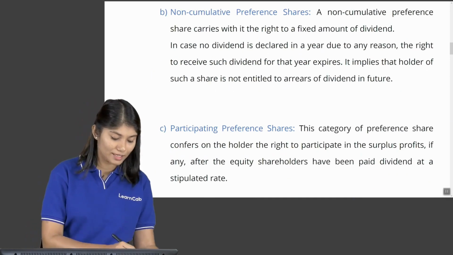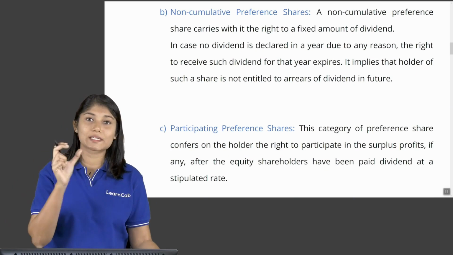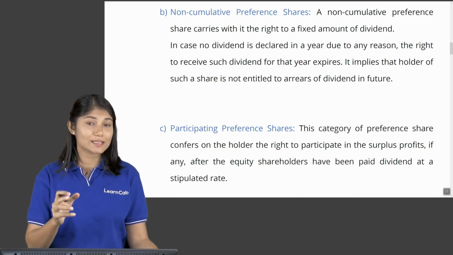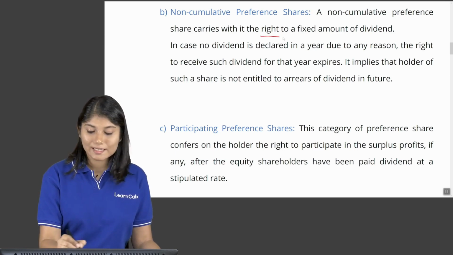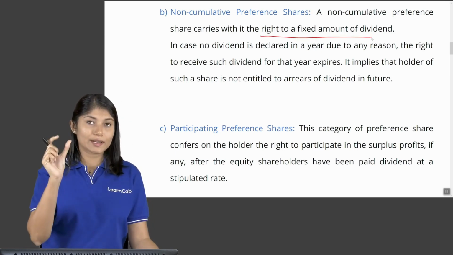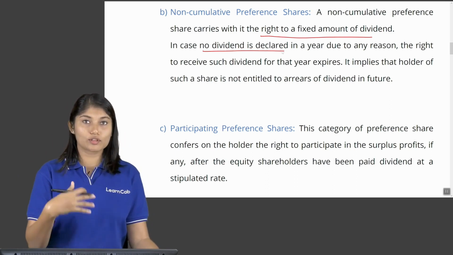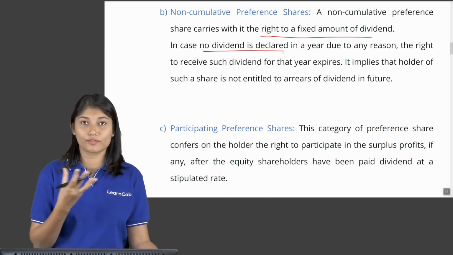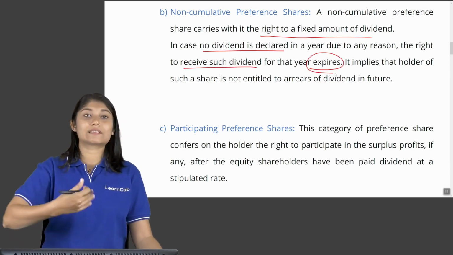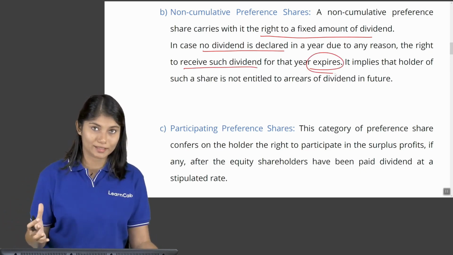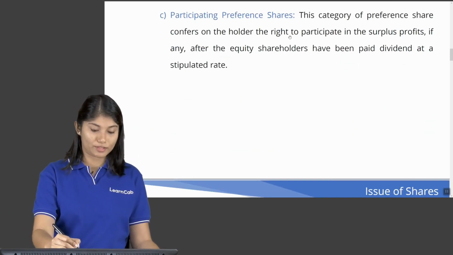Then we have the next category, that is the non-cumulative preference shares. So as the name itself suggests, in this case, the dividend does not accumulate. So it just carries a right to a fixed amount of dividend. The rate of dividend is fixed, but in case no dividend is declared because of lack of profit or because of loss, then this right to receive expires. It doesn't get carried forward. It doesn't accumulate. All right? They don't get any right in the future profit.